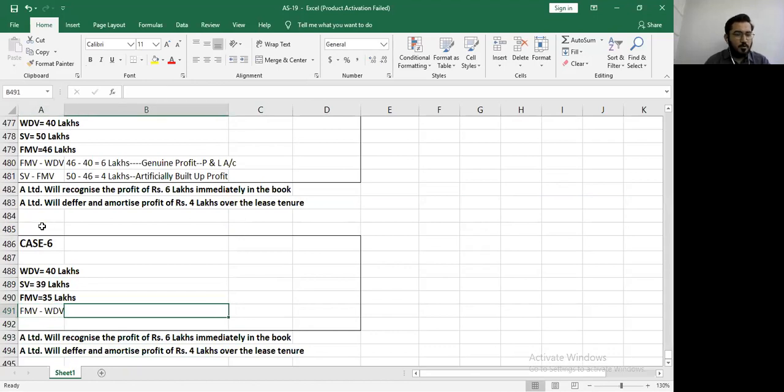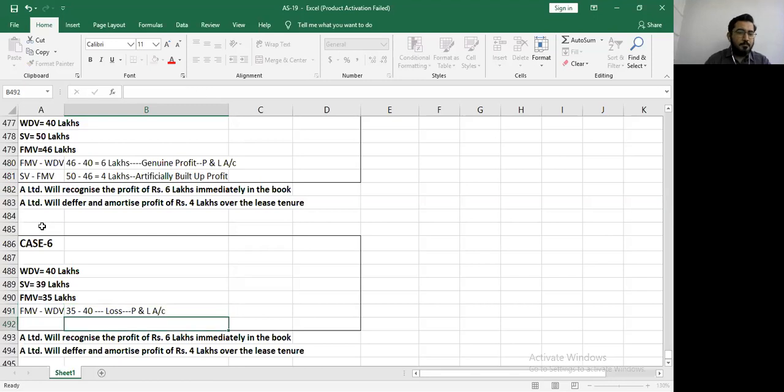Yes, sir, I'm sure. Okay, go ahead. 35 lakhs minus 40 lakhs. Profit, right? Sir, loss. Okay, loss. Where will this loss go? Profit and loss account.